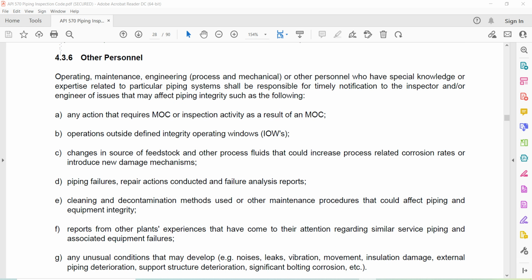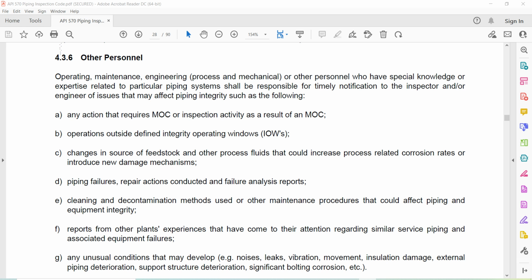4.3.6 Other personnel. Operating, maintenance, engineering, process and mechanical, or other personnel who have specialized knowledge or expertise related to the particular piping system shall be responsible for timely notification to the inspector or engineer of issues that may affect the pipe integrity, such as the following: any action that requires MOC or inspection activity as a result of an MOC.